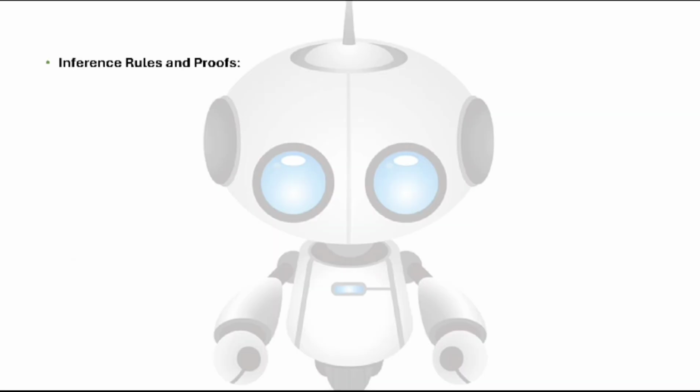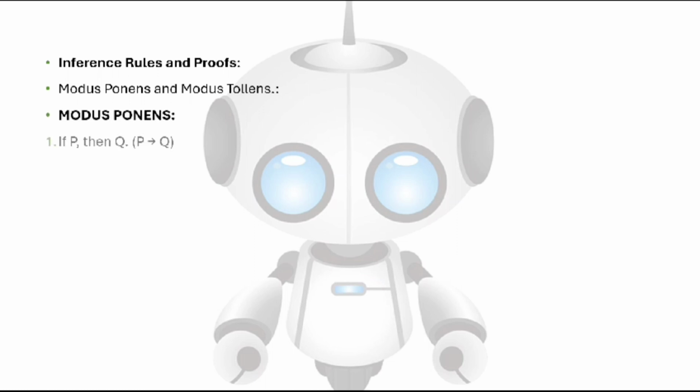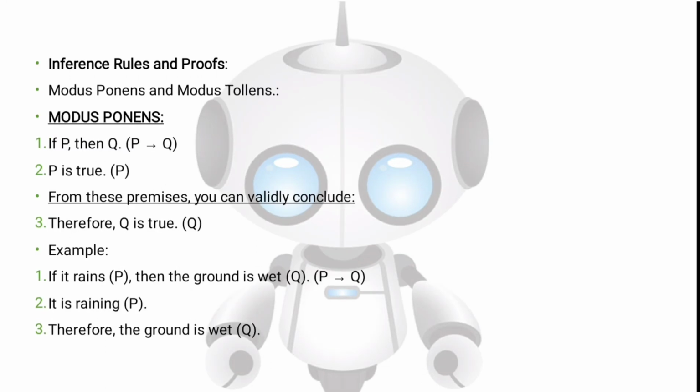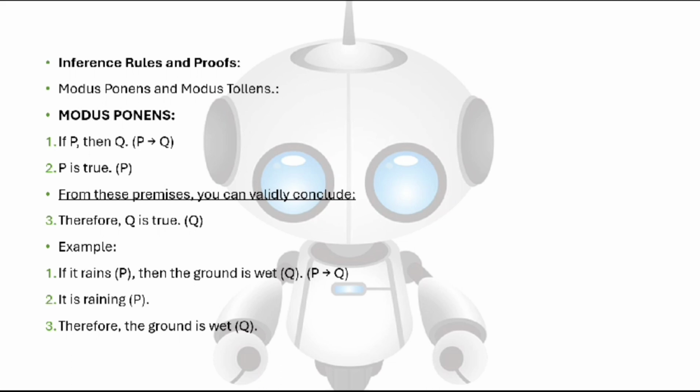Examples of inference rules that are to be followed with proofs. Some of the inferences are modus ponens and modus tollens. Modus ponens: consider two premises, P implies Q, and P. If we say that if P then Q, and P is true, that means automatically Q is also true. Let's simplify these complex statements with an example. Consider that if it rains then the ground becomes wet. If I say it's raining, then the ground becomes wet will be true. Consider another example. If I study, I will pass the exam. If I say I studied, then I will pass the exam will be true.